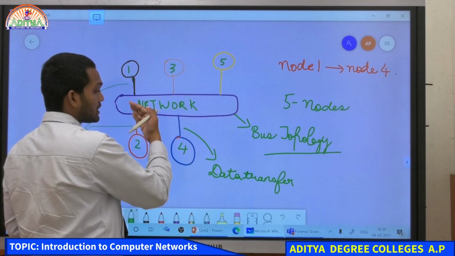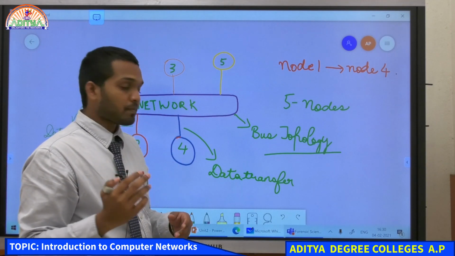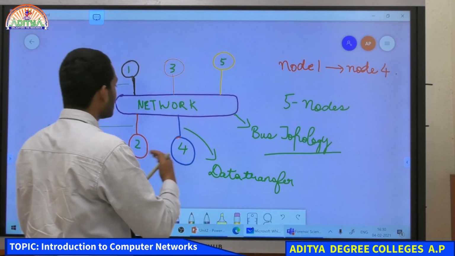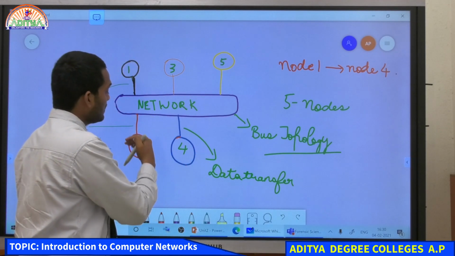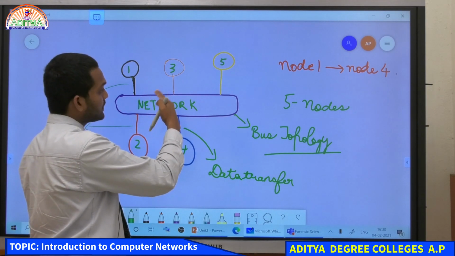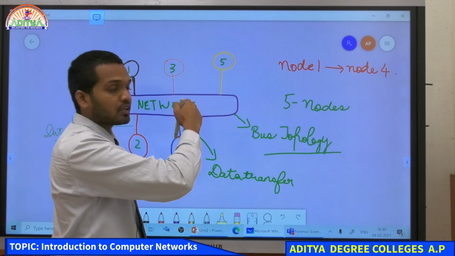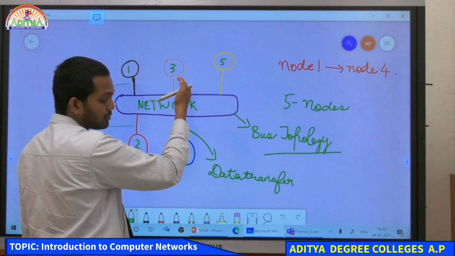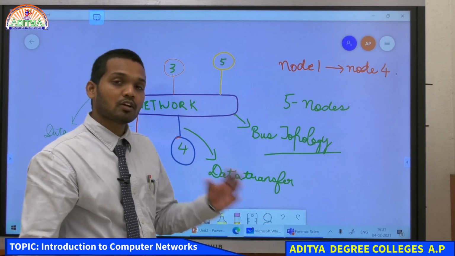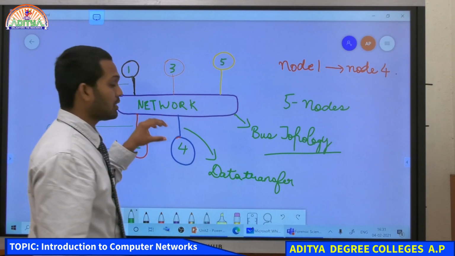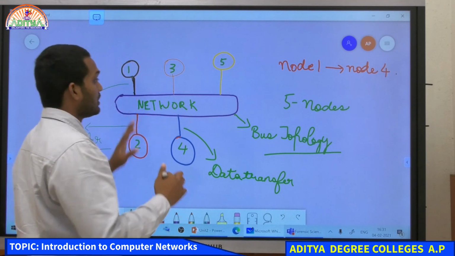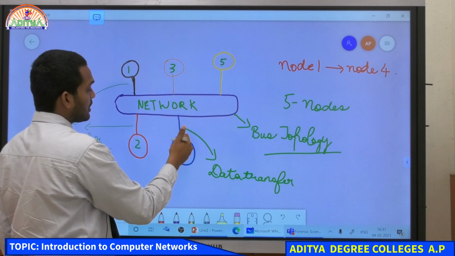When computer 2 checks that data, there is some ID, and it doesn't match the ID of this computer, so the computer rejects that data and it then gets transferred to the next computer connected in this network. The next computer is computer 3. Computer 3 also checks the ID against the data, but it doesn't match, so it rejects it, and then it goes to computer 4.